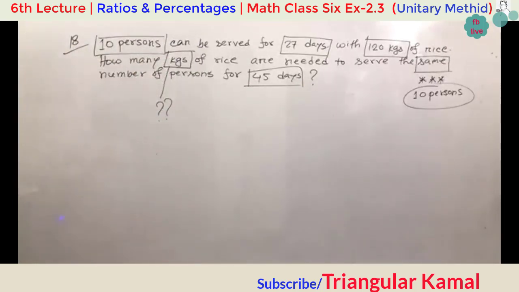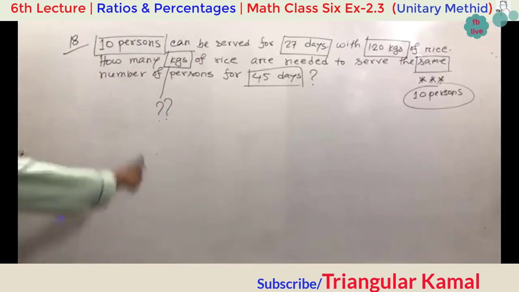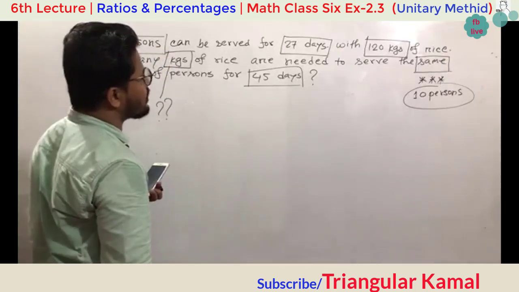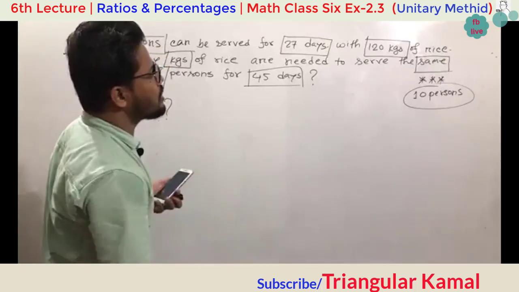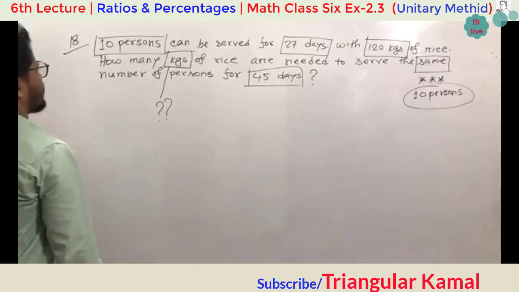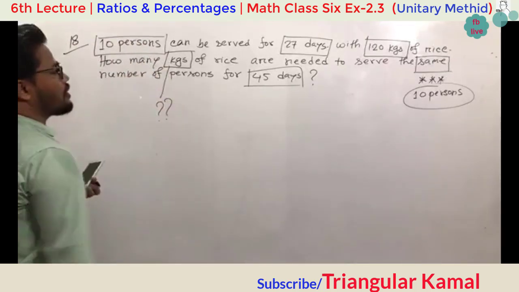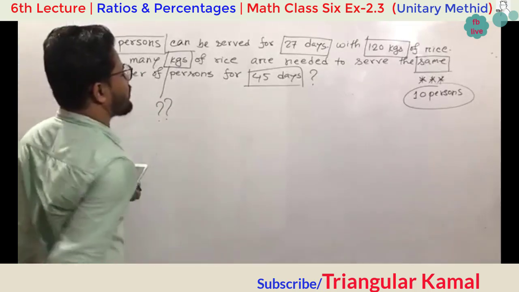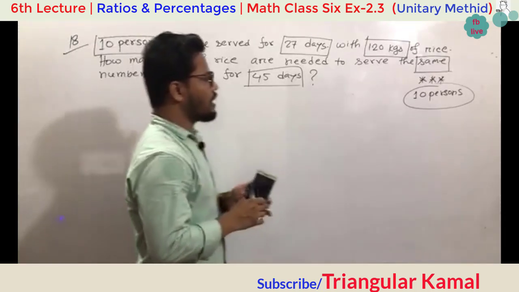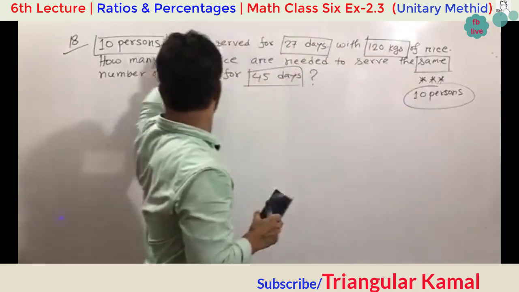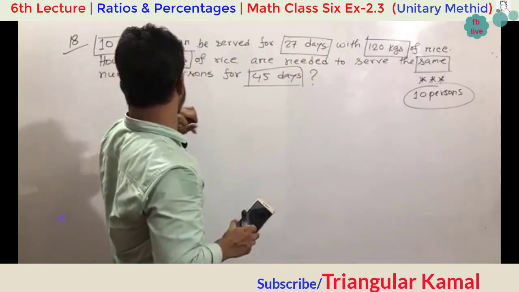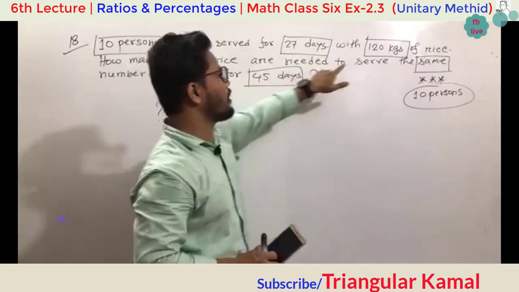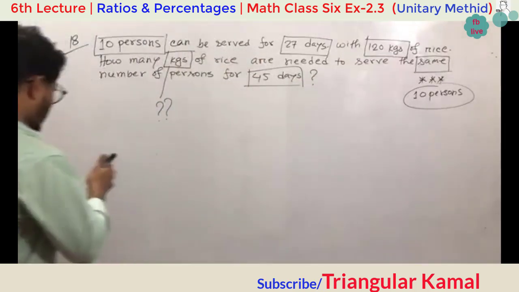Now let me explain first. In the first information, 10 persons can be served for 27 days with 120 kgs of rice. And how many kgs will be required for the same number of persons for 45 days? So this is too much easy.